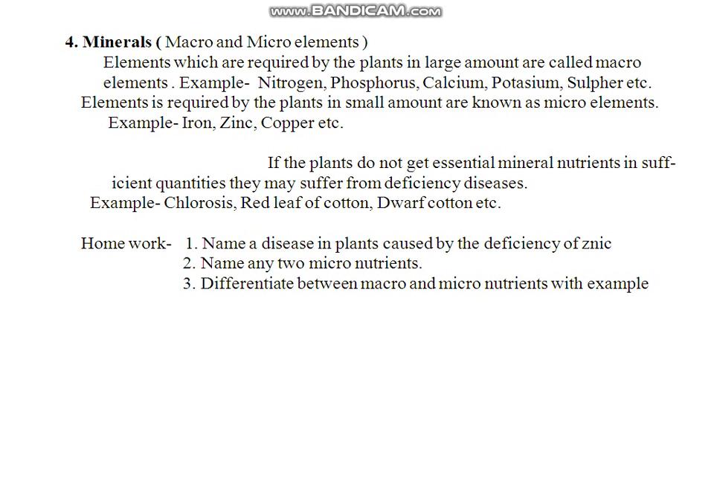Now I am giving some homework questions from here. Name a disease in plants caused by the deficiency of zinc. Question 2, name any 2 micronutrients. Question 3, differentiate between macro and micronutrients with example. You can write the difference from the definition.